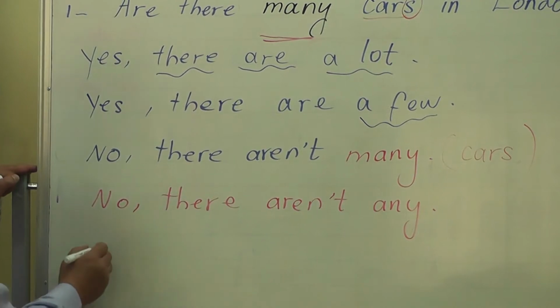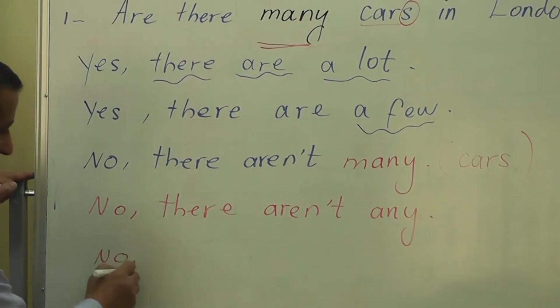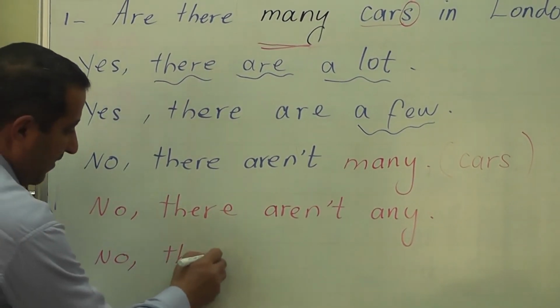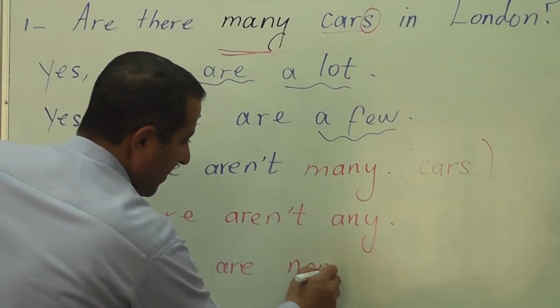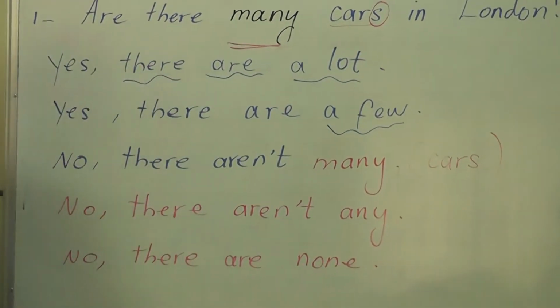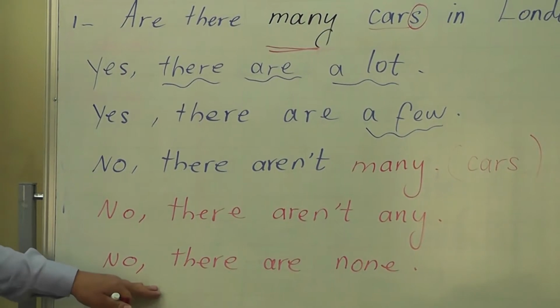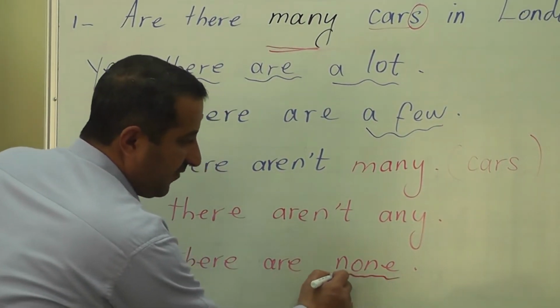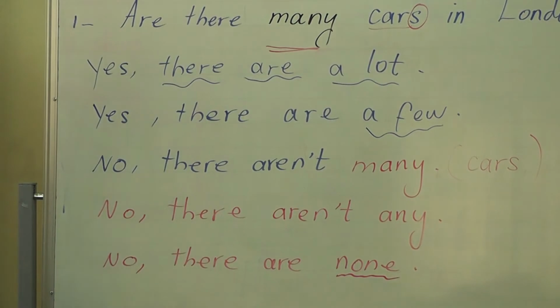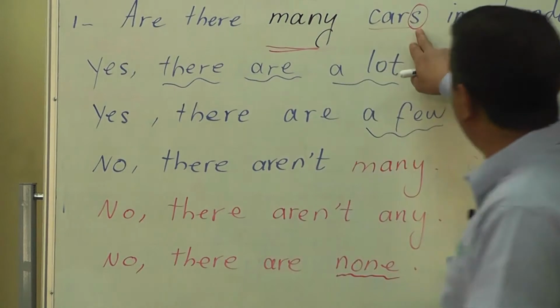Or we say no, there are none. If we look at the sentence, of course, it has a negative meaning because the word none refers to the situation that there are no cars at all in London. Okay, this is for countable nouns.